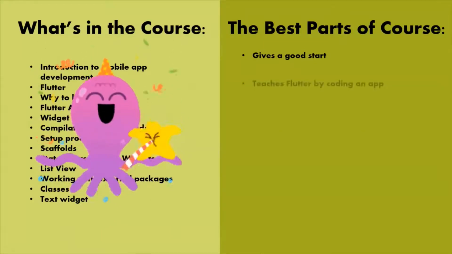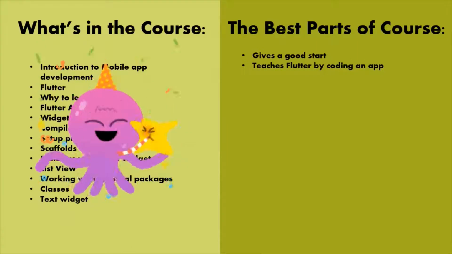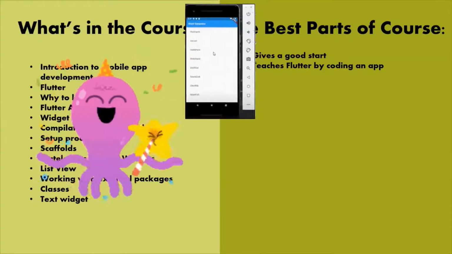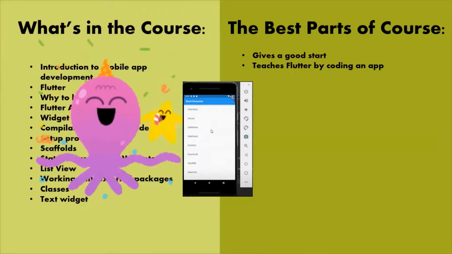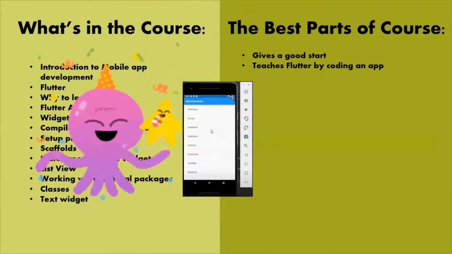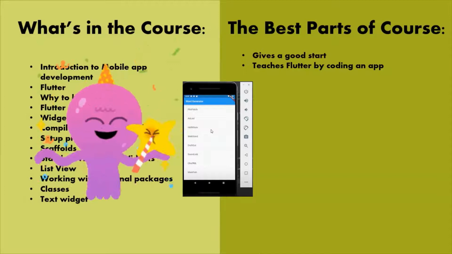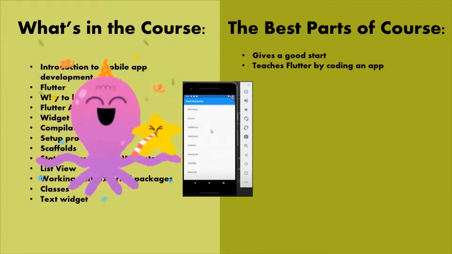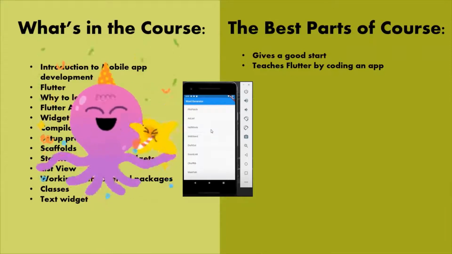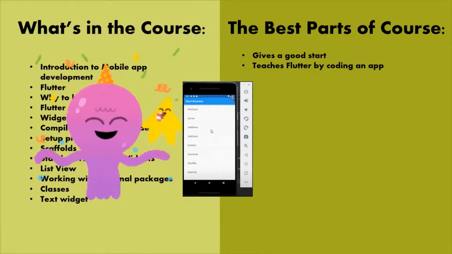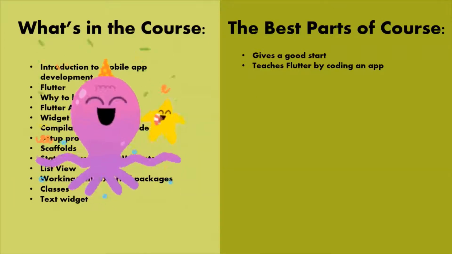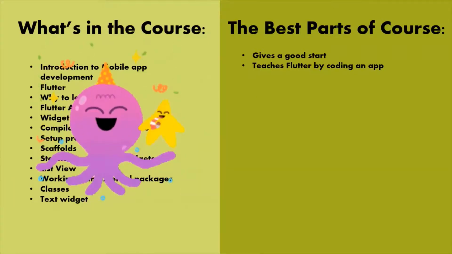And coming to another best part of this course is teaching Flutter by coding an app. And that app is the random word generator app. And if you are a person who likes to learn by implementing stuff, then this is your go-to course because the random word generator app will give you a good overview of what Flutter is and what the power of Flutter is also. So that's my view of the Edureka's course. Let's move on to the next one now.